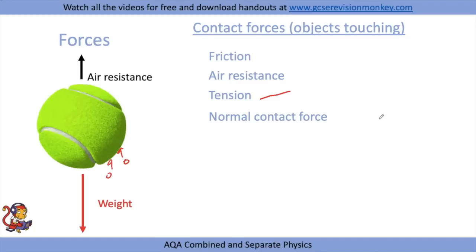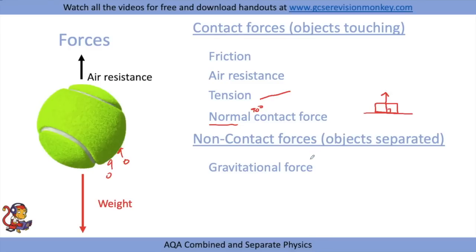And a normal contact force is a contact which is acting at the normal, which is at 90 degrees to the object, which is touching another object. So for example, a book on a table would experience a normal contact force at 90 degrees from the table. Some non-contact forces include gravitational force, electrostatic force, and magnetic force. And in all these cases, the objects are separated and don't have to be touching in order to experience the force.